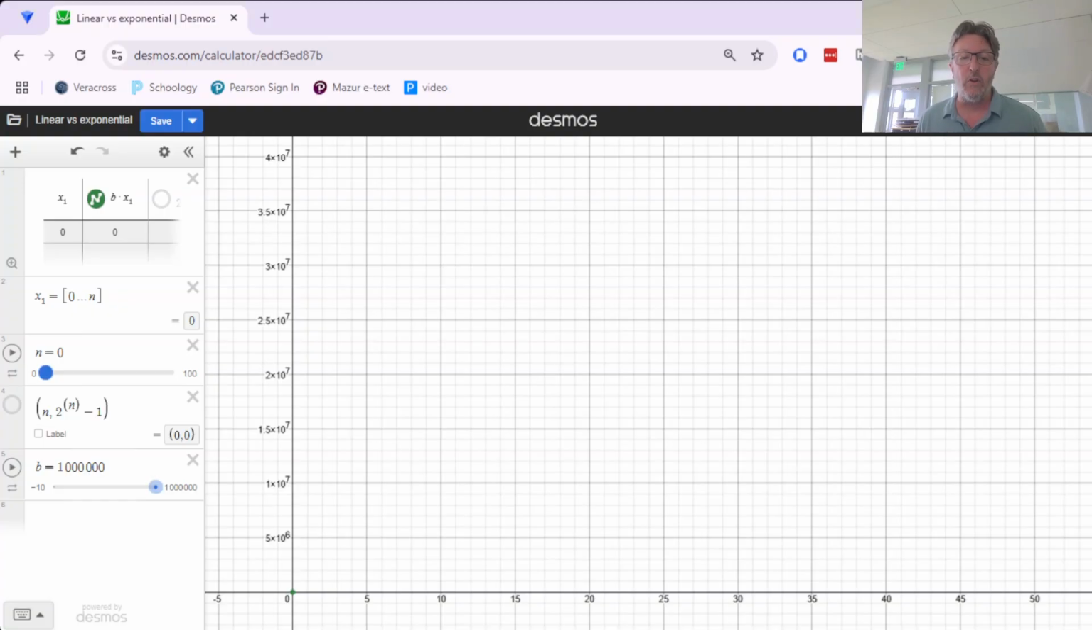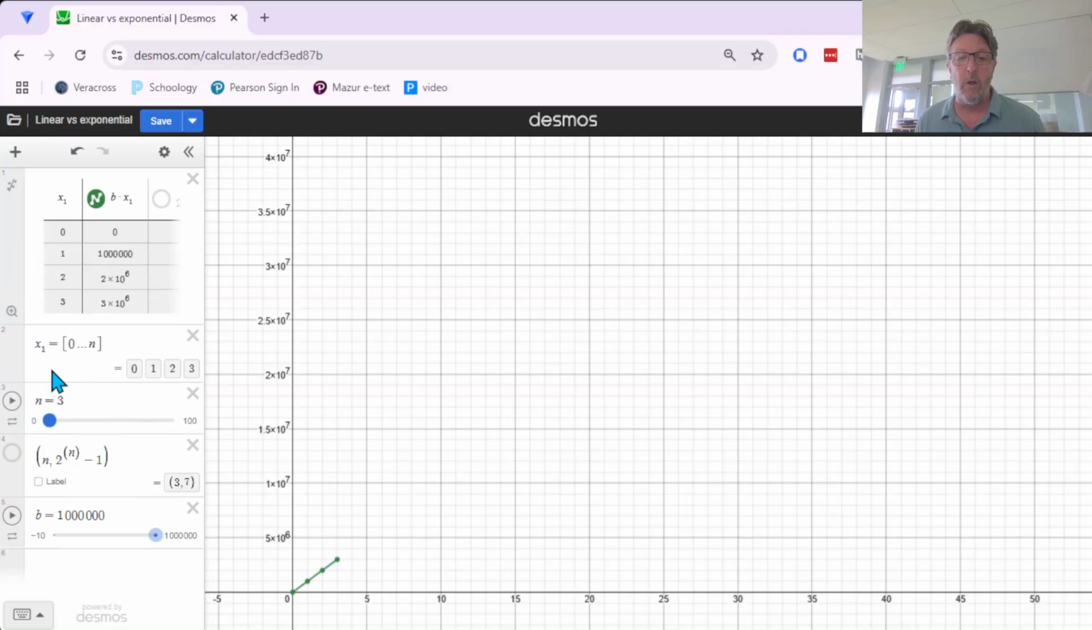So, in this graph, I want you to imagine that you've accepted a job where you get paid $1 million every year. It's a pretty good deal, right? So, after the first year, you get 1 million. After the second year, you're up to 2 million. That's 1 million more. On the third year, you have 3 million. That's 1 million more.